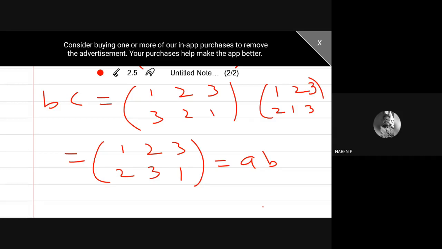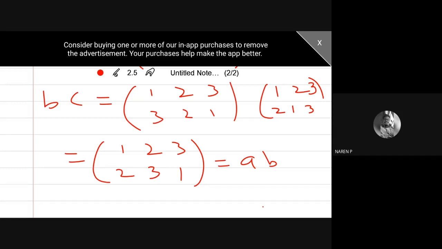Okay. So because 1, 2, 3 means I can fix 1, I can fix 2, I can fix 3. So there are only 3 possible. So now I have E, A, B, C. Now try to find the multiplication of AB, AC, BC. Because this is 3 elements, I have only 6 permutations. Already I have 4 permutations. But AB, BC, CA, there are 3 permutations. That means one of the permutations repeats once again.